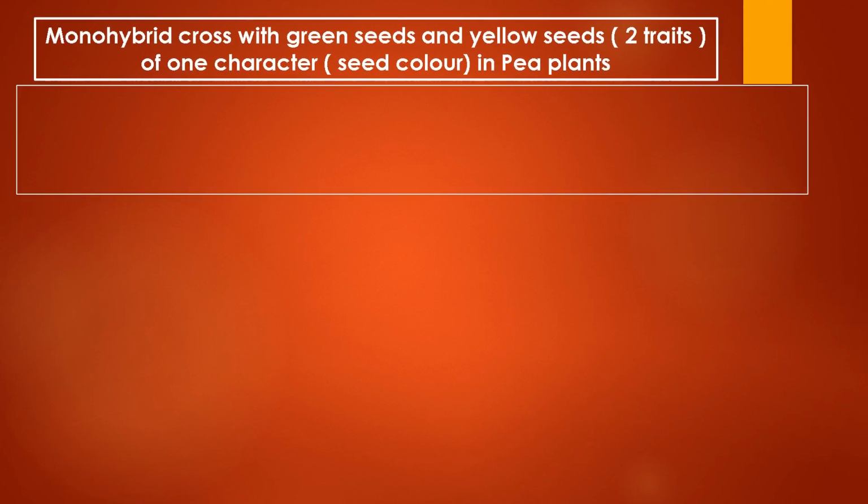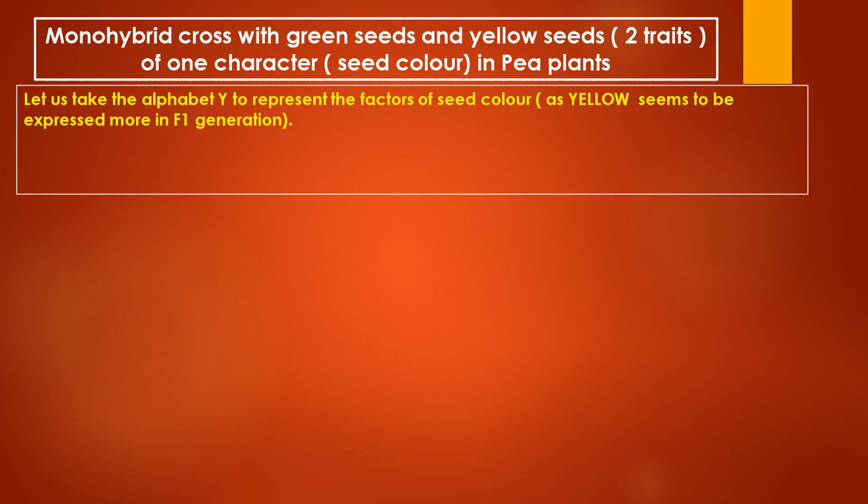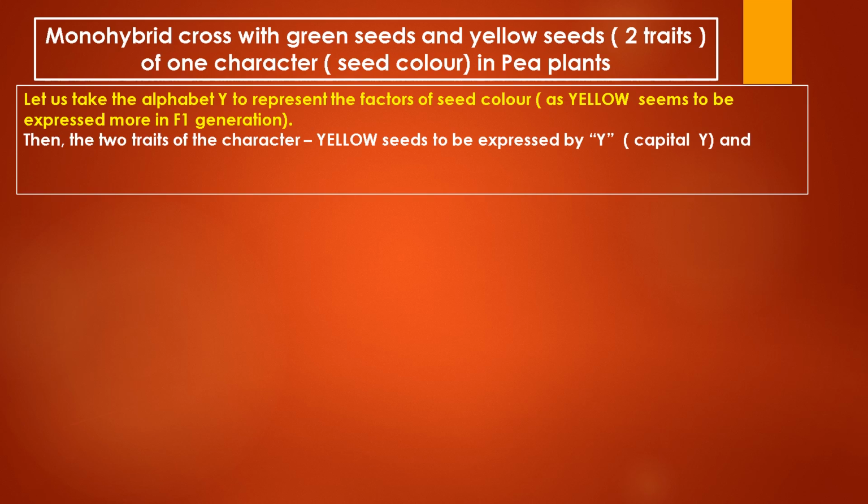So now let us start representing the factors by alphabets. As yellow color was seen in the F1 generation, let us take the alphabet Y. So a capital Y will be used to represent a factor showing yellow seeds, and a small y alphabet will be used to show the green seeds. Remember that we have to use the same alphabet. We can't use the letter G. We have to use same letter, that is Y, but capital for the one which is expressed more and small letter for the one which is expressed less.